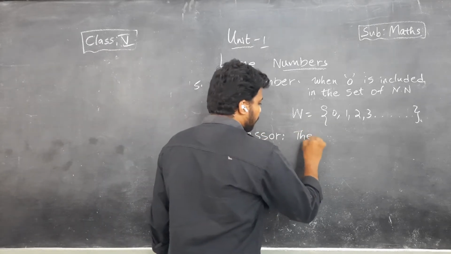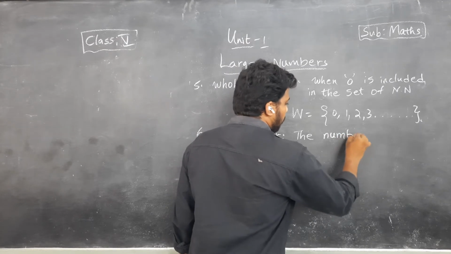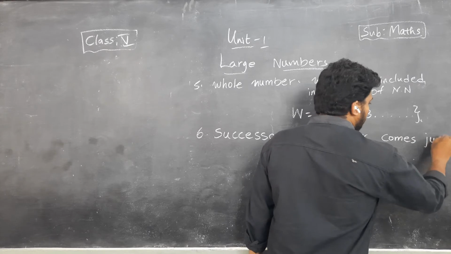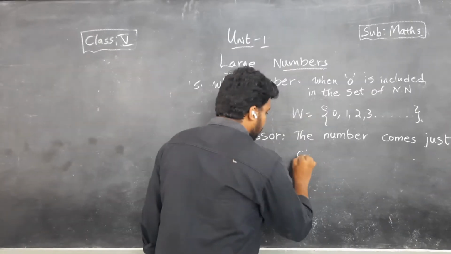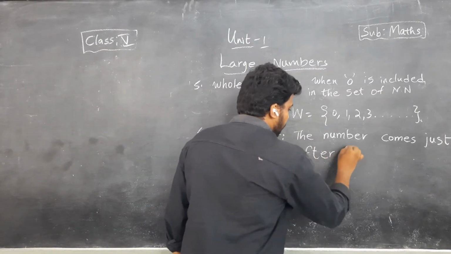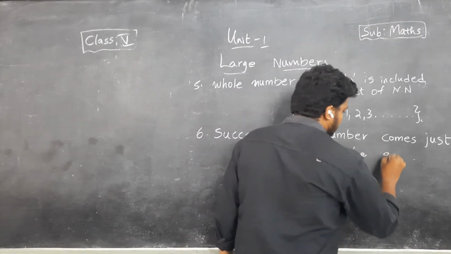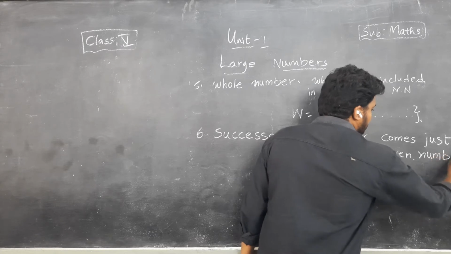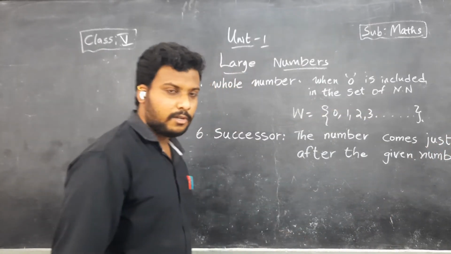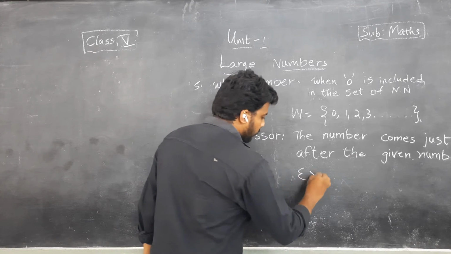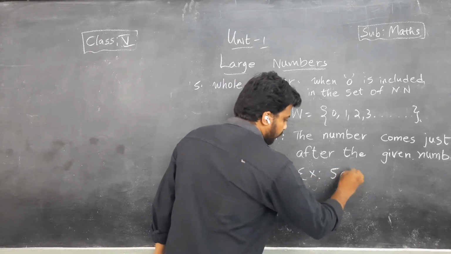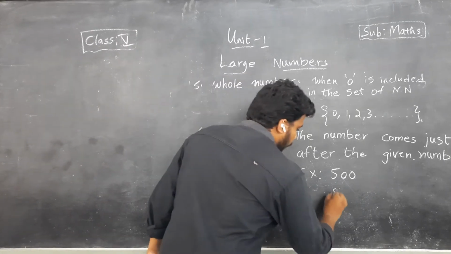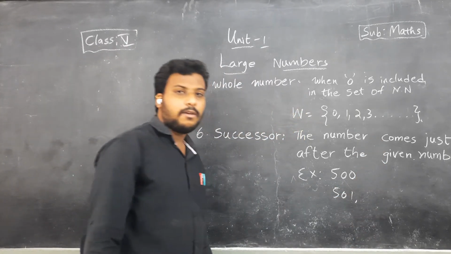Here also, a successor is nothing but the number that comes just after the given number. The number that comes just after the given number is called a successor, children. I will give you an example. I have written 500. Then what is the successor of this 500? 501. Nothing but 501, children.